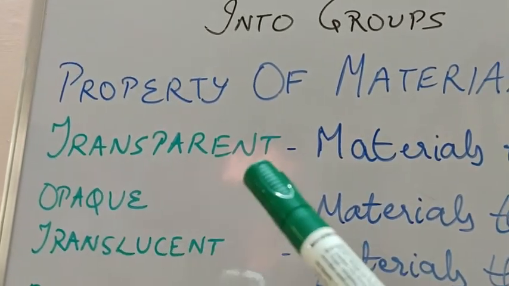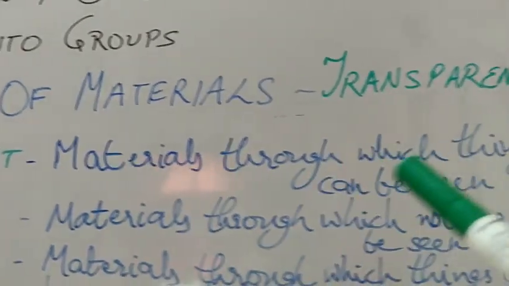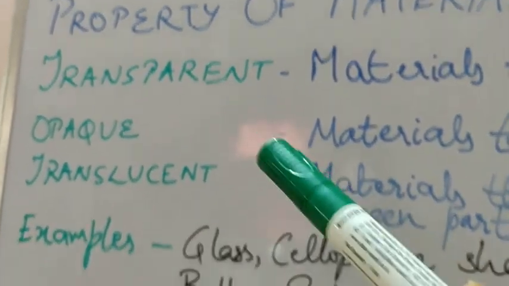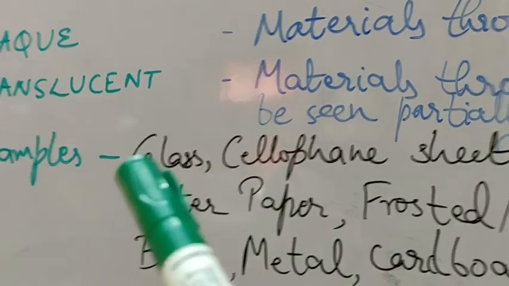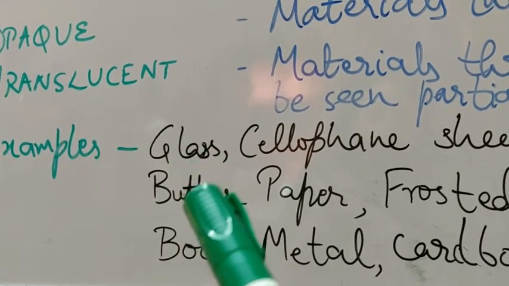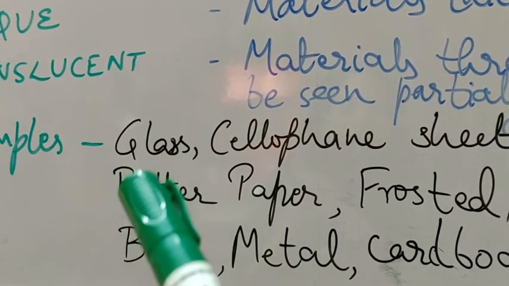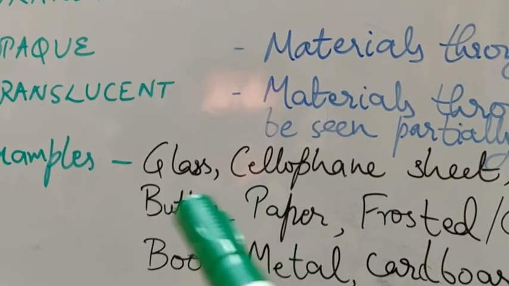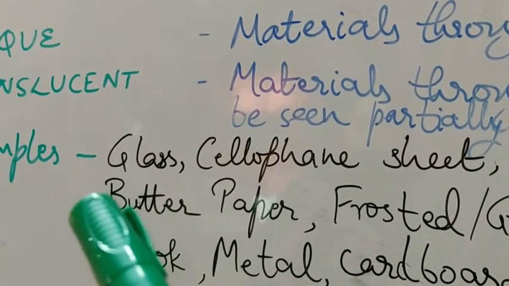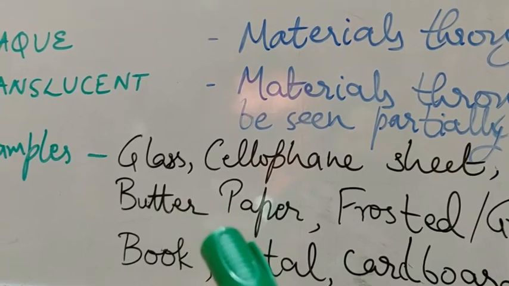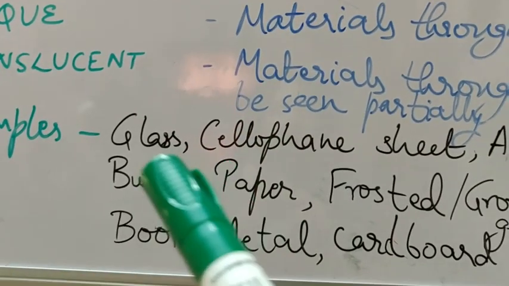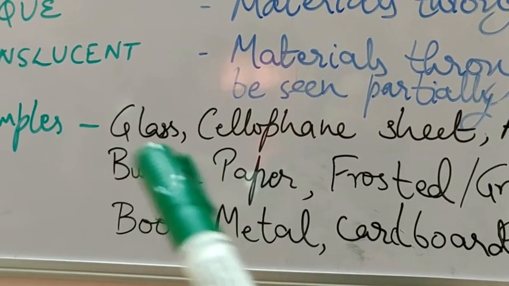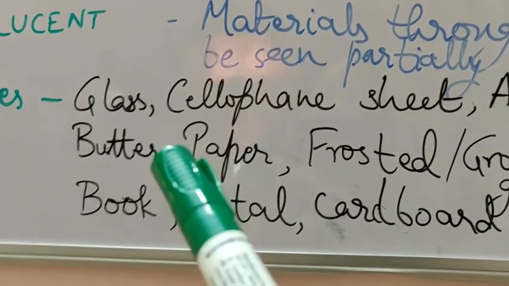Transparent materials are materials through which things can be seen clearly, and they allow all the light to pass through them. Like your glass containers, which are used for storing materials generally in bakeries, food shops and restaurants. Clothes shops and malls have glass walls or containers made of glass in which all the items are kept.